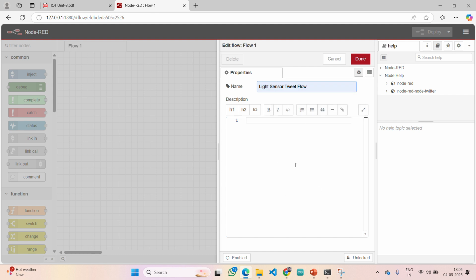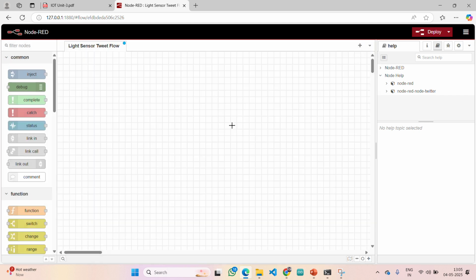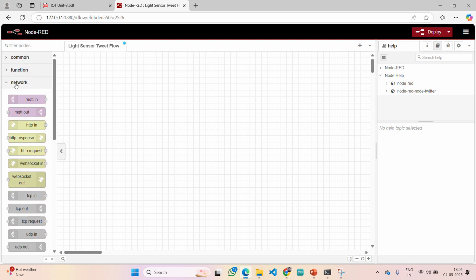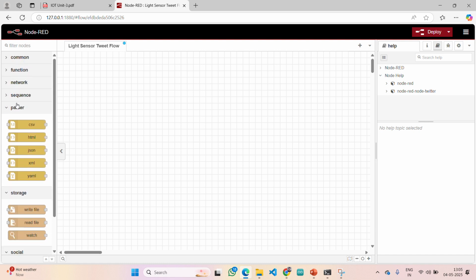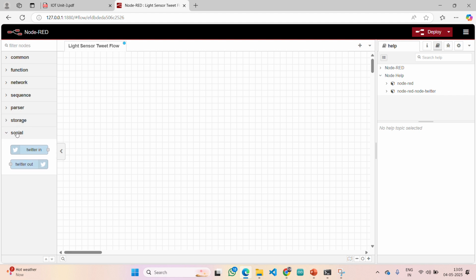Yes, light sensor tweet flow. And now click on done. Yes, this is the light sensor tweet flow name I have given. Now one by one we are going to use nodes. Here we will be having two types initially, input nodes and output nodes. Let me close all these things. Our Twitter node, since Twitter is a social media application, is present in this social column.